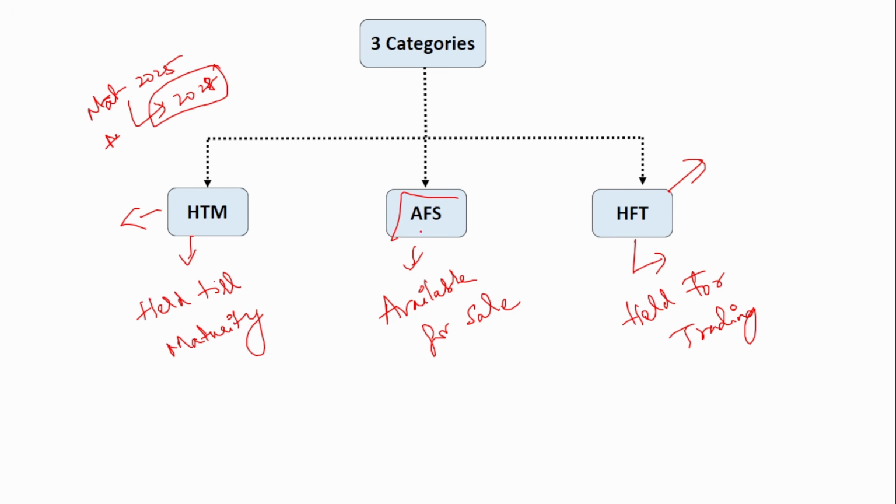And this AFS, that is available for sale, is in between held till maturity and held for trading. That is, they need not be held till maturity. If required, they can be sold before. If a liquidity situation arises, they can be sold before. So how much of the securities can be allocated under HTM, how much under AFS, how much under HFT, all this is decided by the Reserve Bank of India, and they issue directions to the banks which have to be followed.